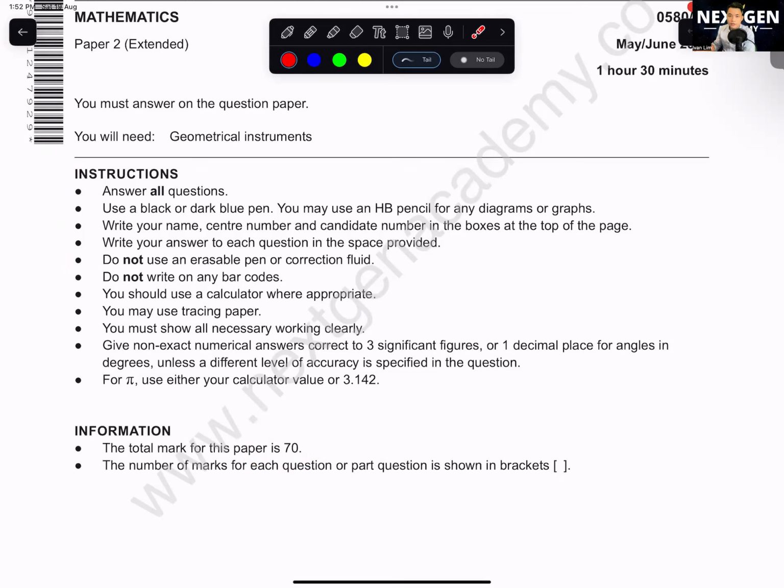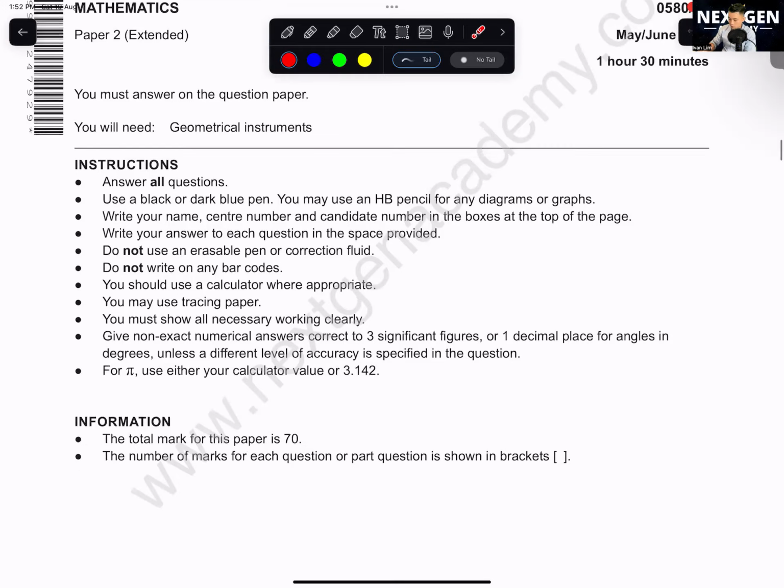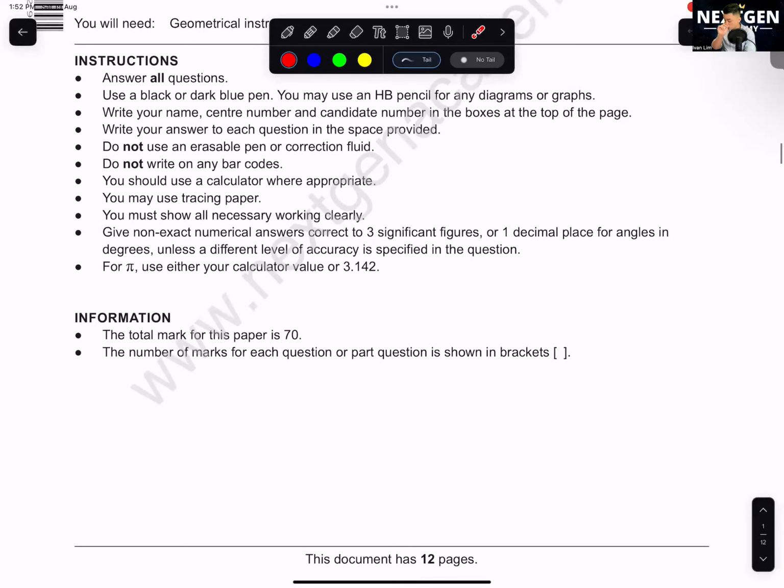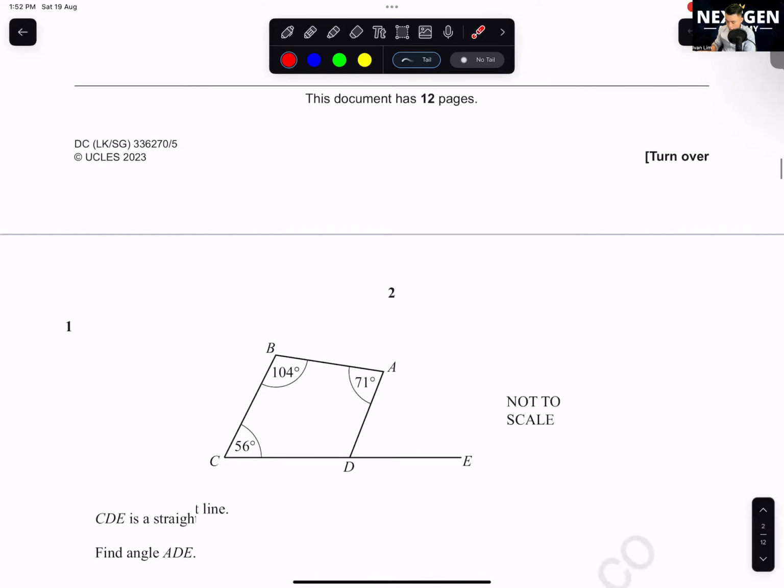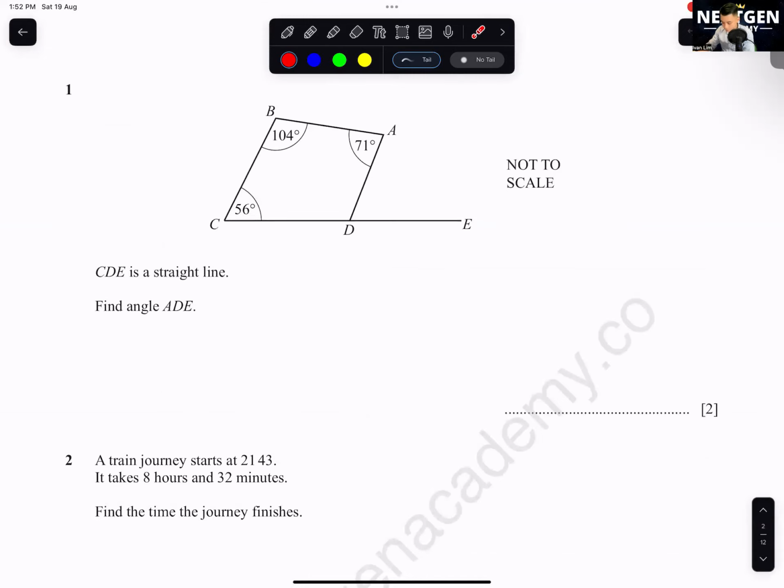Paper 2 is a relatively easy paper. You should score as high as you can for paper 2. Yes, this is the latest paper. So later I'll show you all the grade boundaries also, so that you all understand. Okay, let's go straight to question 1 over here.